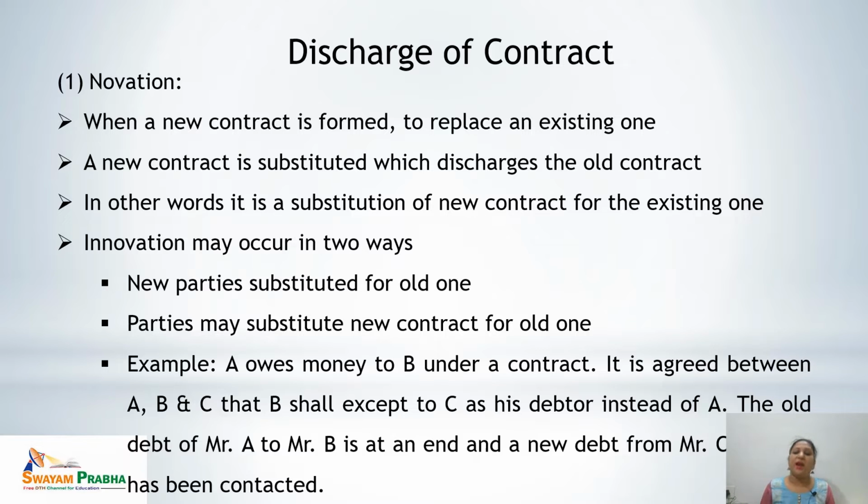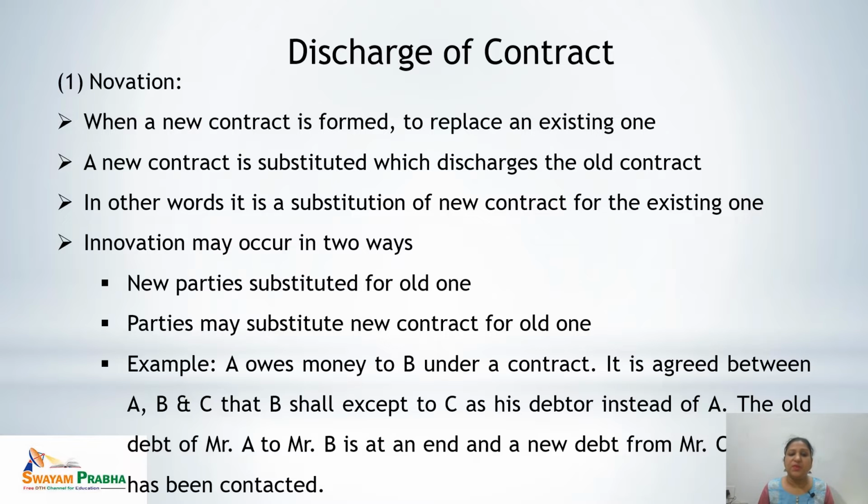It means when in the place of the existing contract, a new contract is being formed, the provisions of the contract are being novated. That means this is the process of novation. And novation may occur in two ways. One, new parties substituted for the old ones, in which the old parties are being substituted by new parties. Let's take an example. In the old contract there were parties A and B. Now either A or B is replaced with C and D, or A is replaced with C. Either one or both of the parties are being substituted.